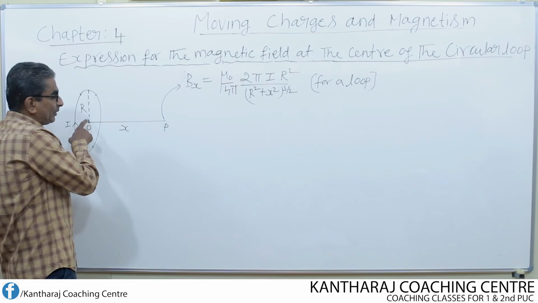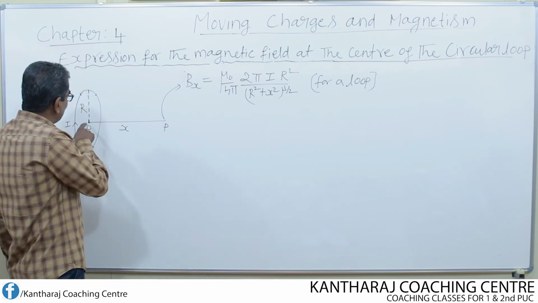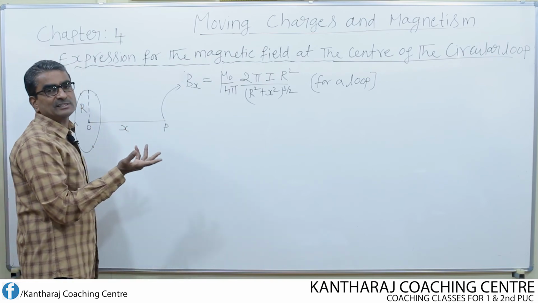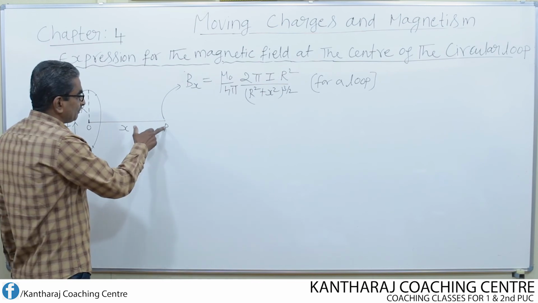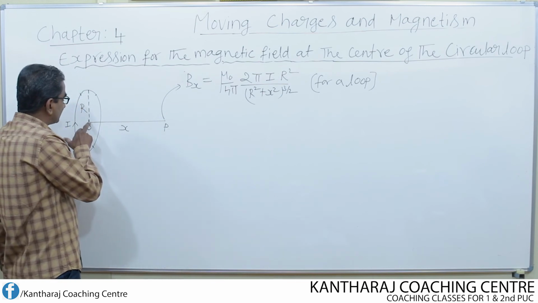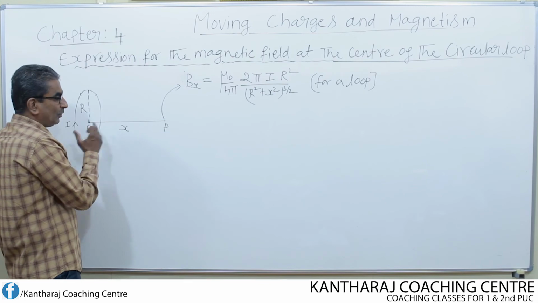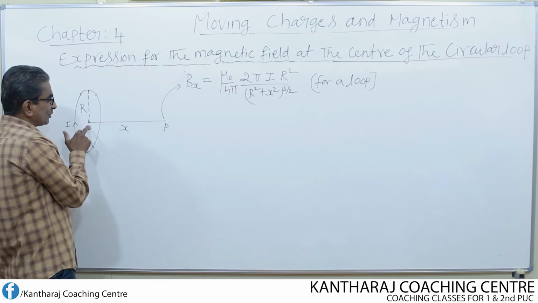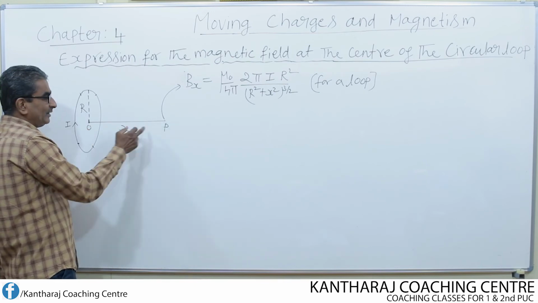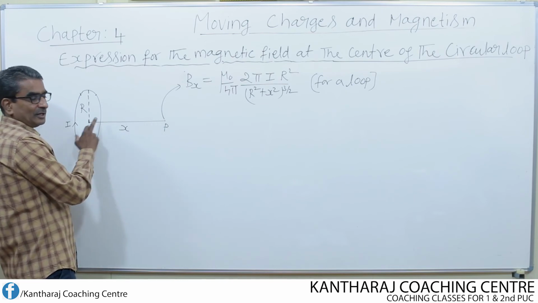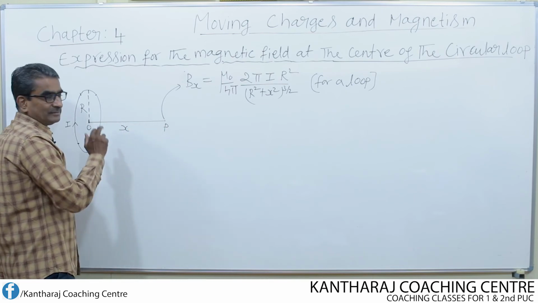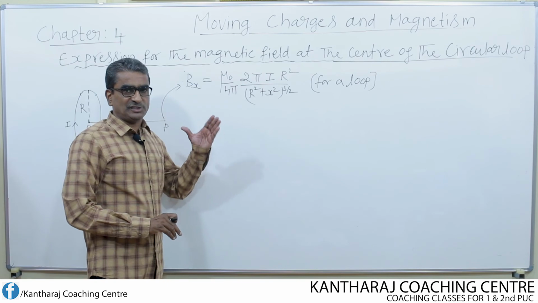At this point x is equal to 0, because P coincides with O. As P approaches close to O, x goes on decreasing. Finally, when P merges with O, x becomes equal to 0.